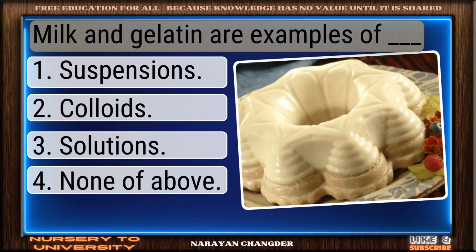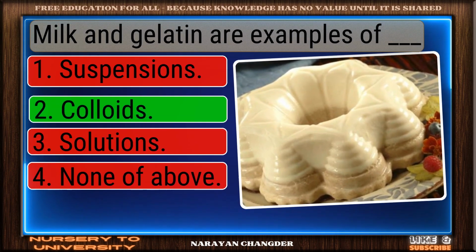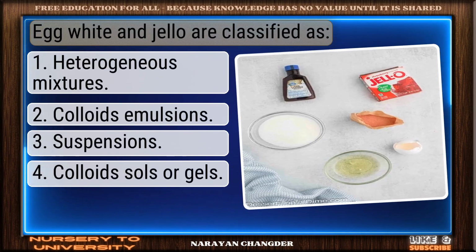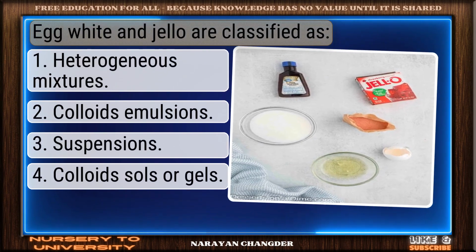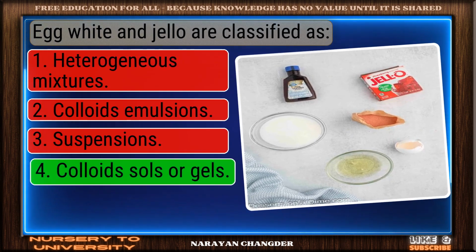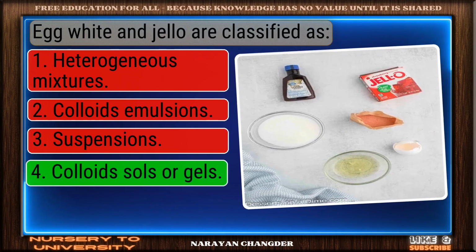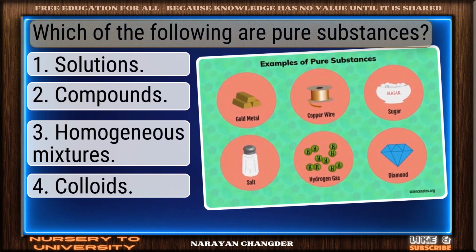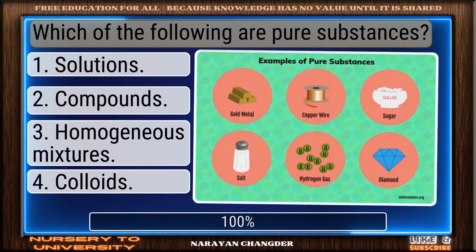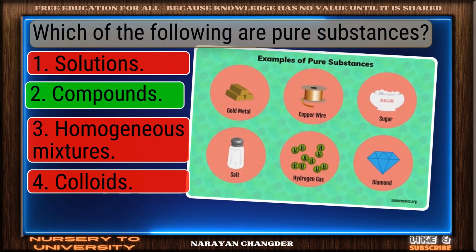Milk and gelatin are examples of dash. Smart move. Colloids is an accurate answer. Egg white and jello are classified as. Exactly. Colloids, sols, or gels make sense, and it is right choice. Which of the following are pure substances? Sharp thinking. Compounds is the right choice.